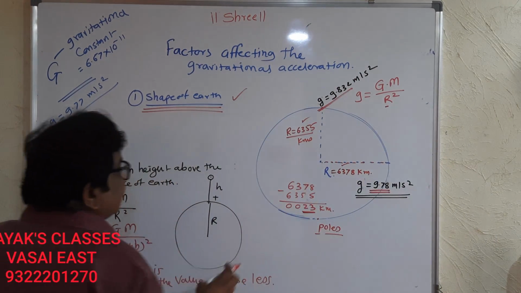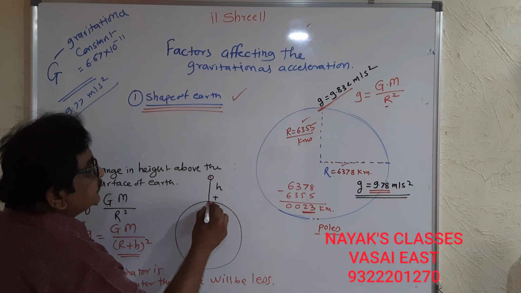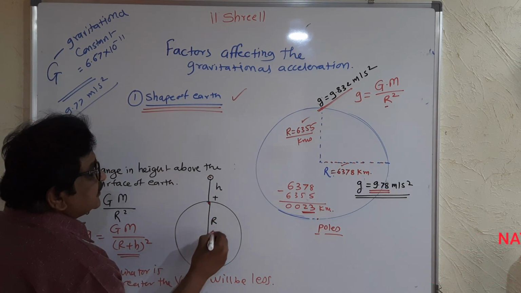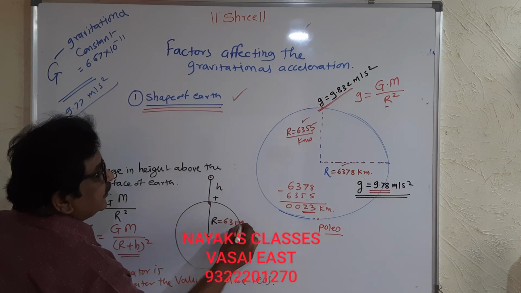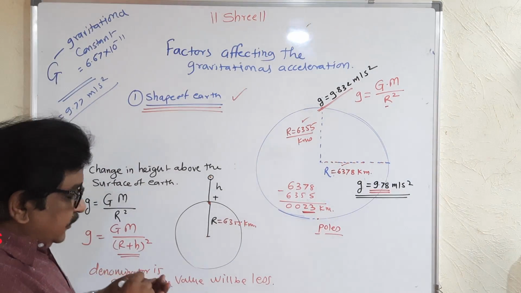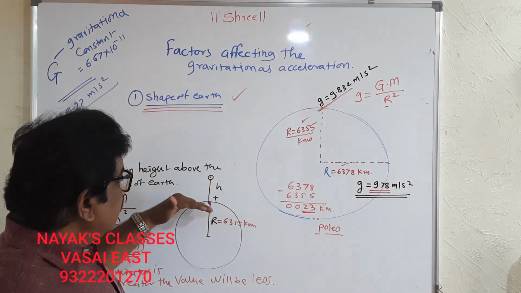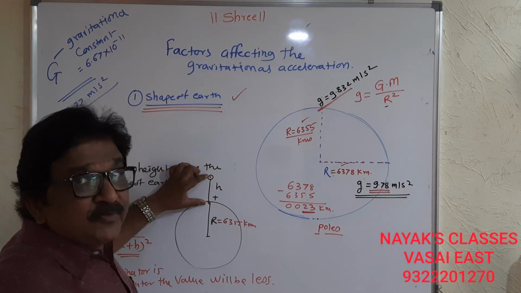Here it is R, and suppose here is a satellite, and this is the radius, 6355 kilometers. If we move above the surface of the earth, this h, the height, will increase.